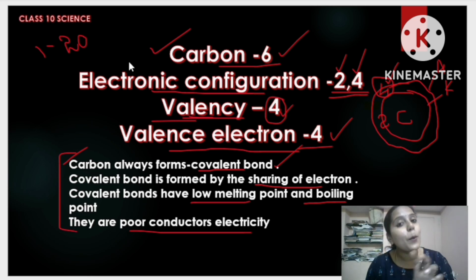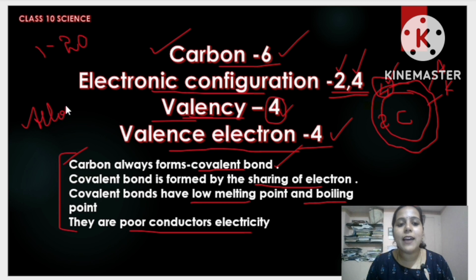So different forms of carbon ಅನ್ನ ನಾವೇನಂತ ಕರಿತೀವಿ? We will call it as allotropes. What do we call it as? We will call it as allotropes of carbon. Allotropes ಅಂತ ನಾವು ಹೇಳ್ತೀವಿ. Okay, in short I am writing allotrope. Okay, so allotrope of carbon ಅಂದ್ರೆ ಏನು? Different forms of carbon.